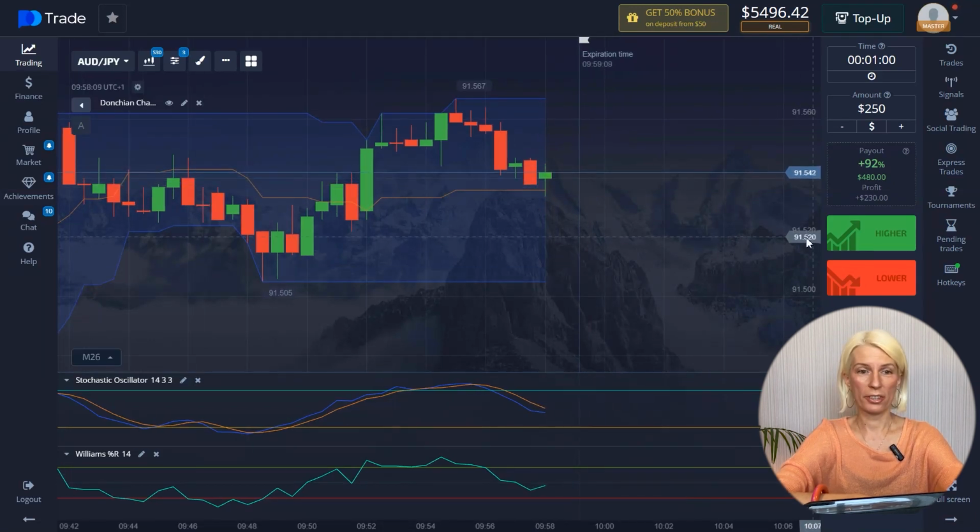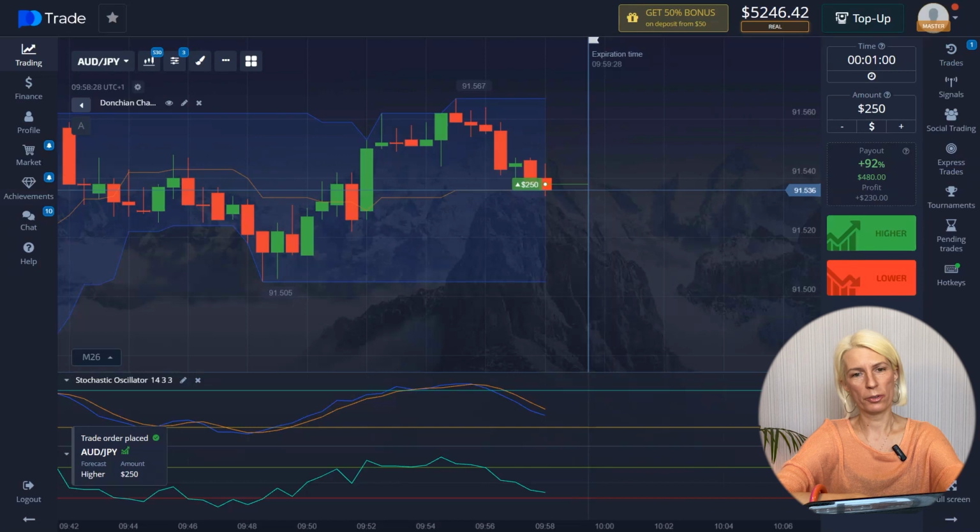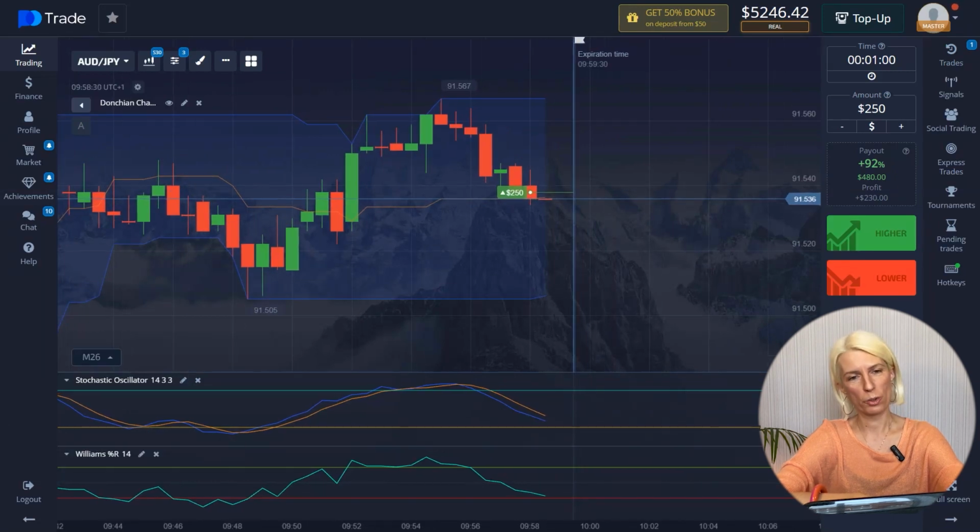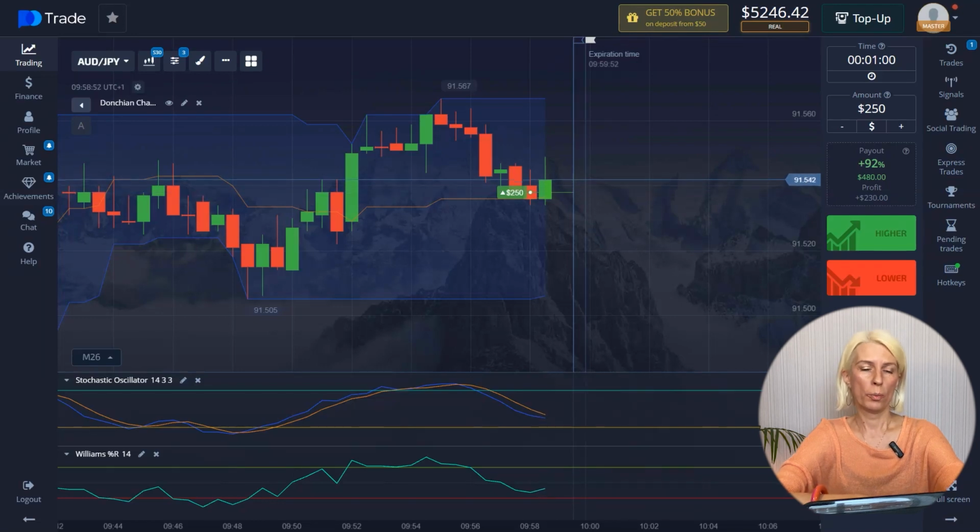Now let's continue and find a new entry point to the trade. The price reached the middle line of the Donchian indicator, after which it pushed off. At this next price decrease, I open a trade for the movement of the quotes higher for 1 minute. The amount is $250. I made this decision taking into account price fluctuations in the area of the middle line. I also took into account the data of the Williams Percent Range indicator, the lines of which, despite the decline in quotations, began to unfold, which may indicate a possible upward movement of the price.